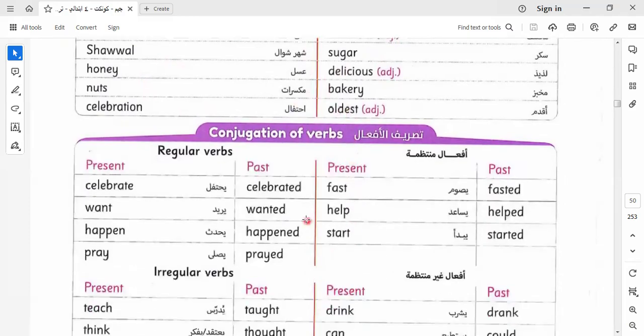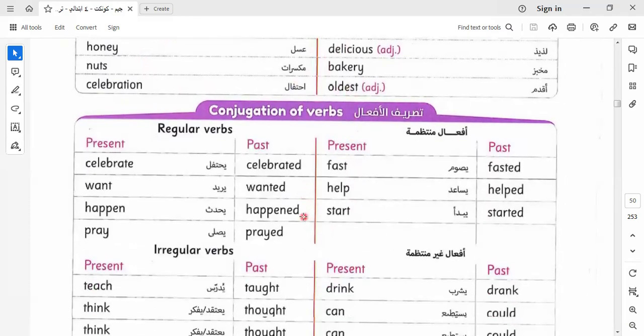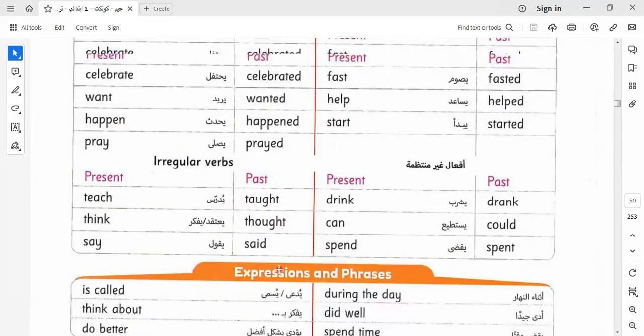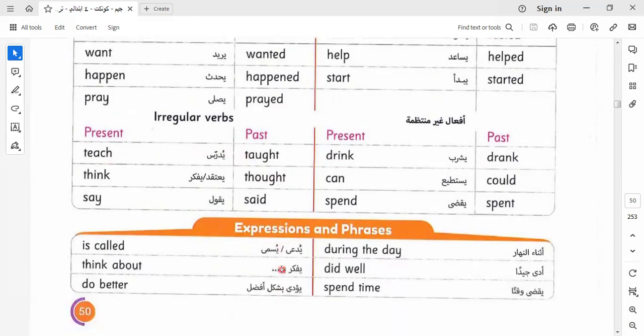Here we have conjugation of verbs. I will give you some verbs that add ed and others that change completely, like celebrated, wanted, teach, taught, think, thought. I don't say all the verbs because I know that you know them. I give you samples of them so as not to make the video longer.